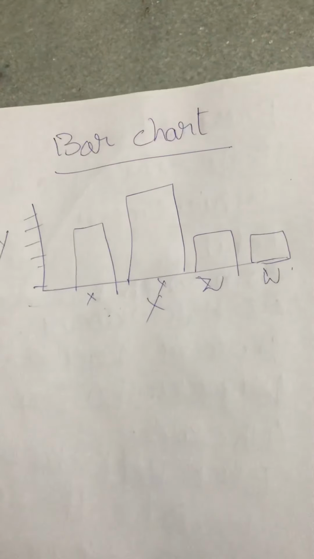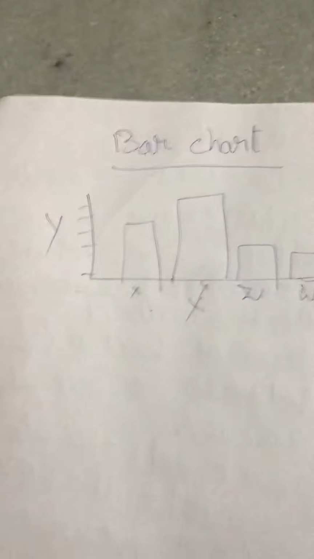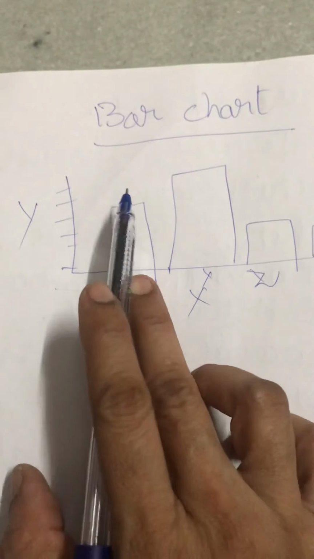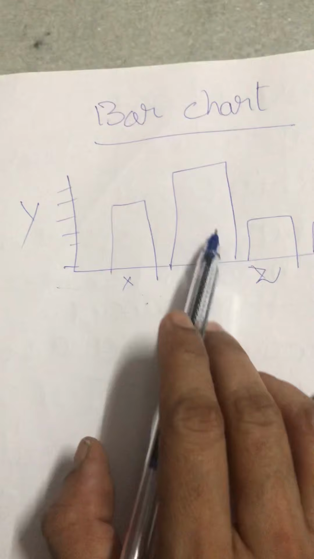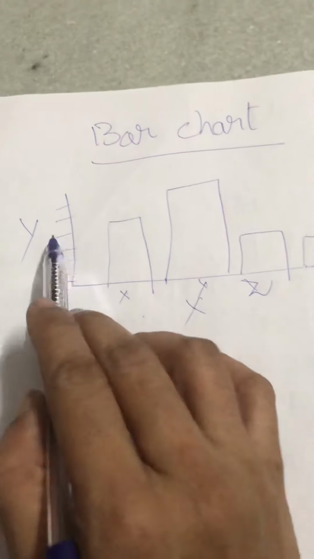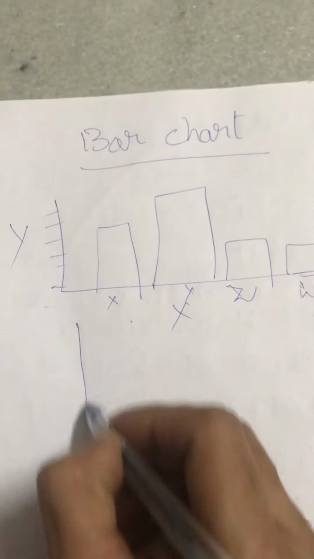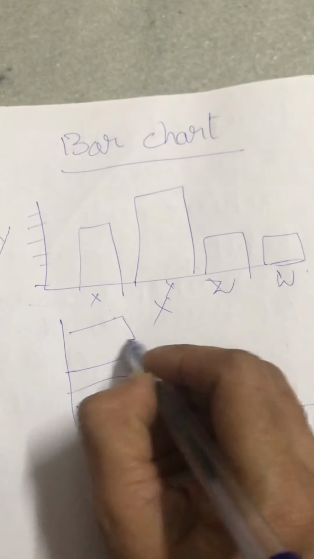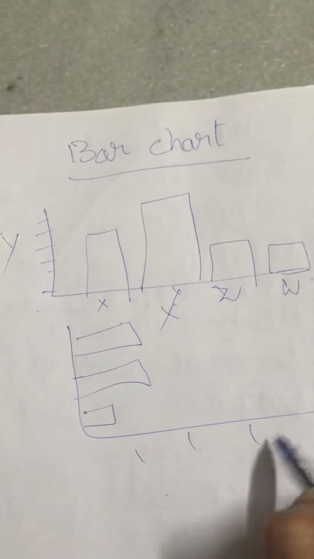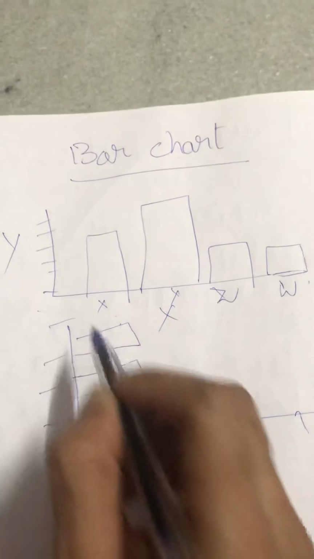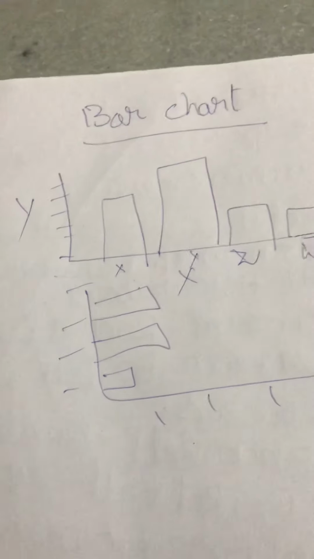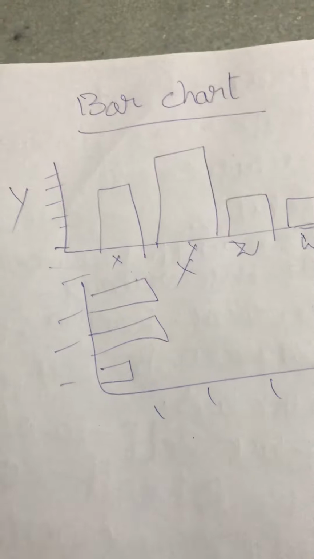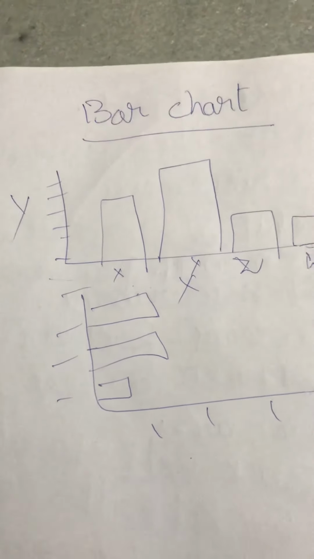Bars can be plotted vertically or horizontally. So when you see a bar chart, the bars will usually be plotted vertically. Sometimes you will see them horizontally also, like this. Some details will be given here and some details will be given here. So in a bar chart, the bars might be plotted vertically or horizontally.